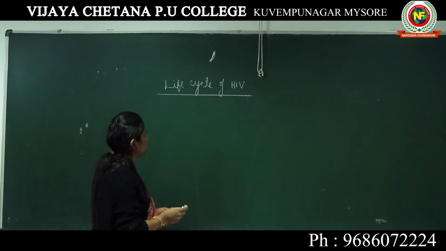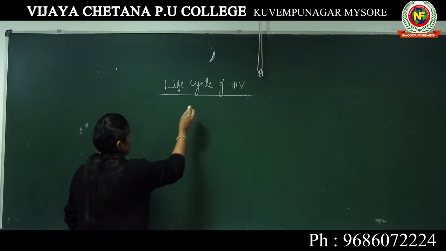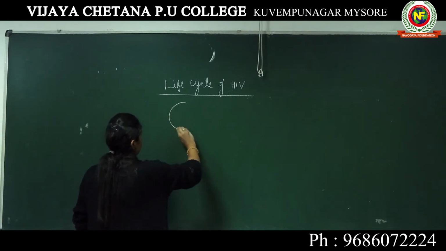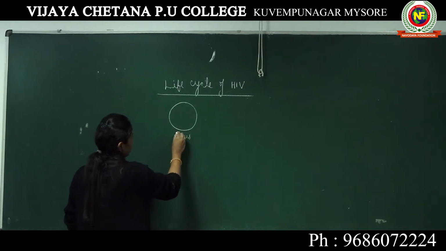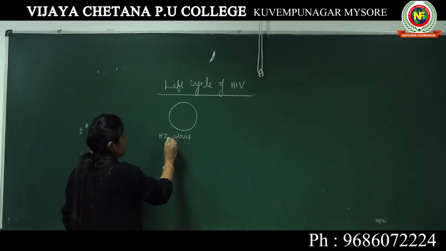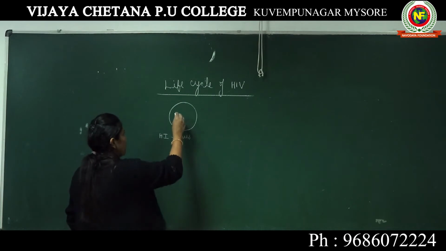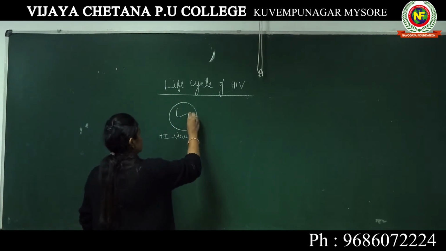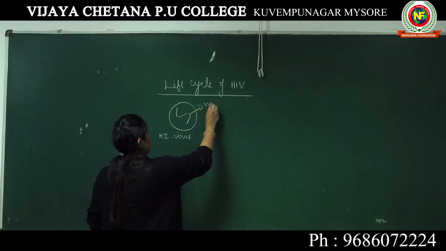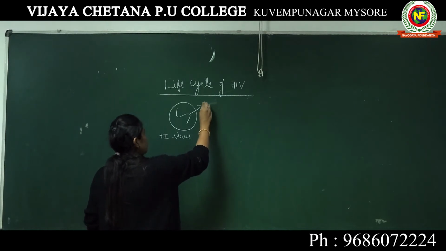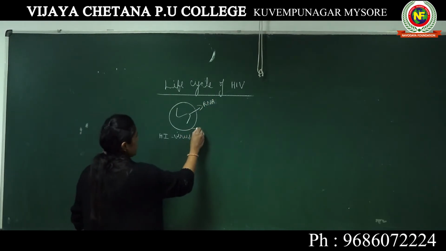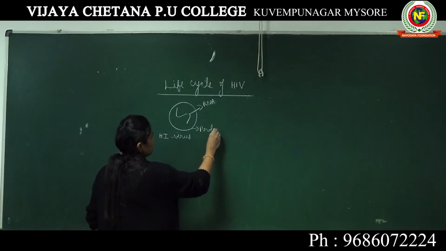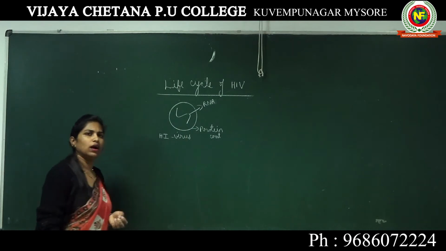So let us start with the life cycle of HIV, human immunodeficiency virus. So imagine this is a virus, HIV. It has single-stranded RNA, or generally we will take, they have RNA as their genetic material, and this is the protein coat which is present surrounding this RNA.